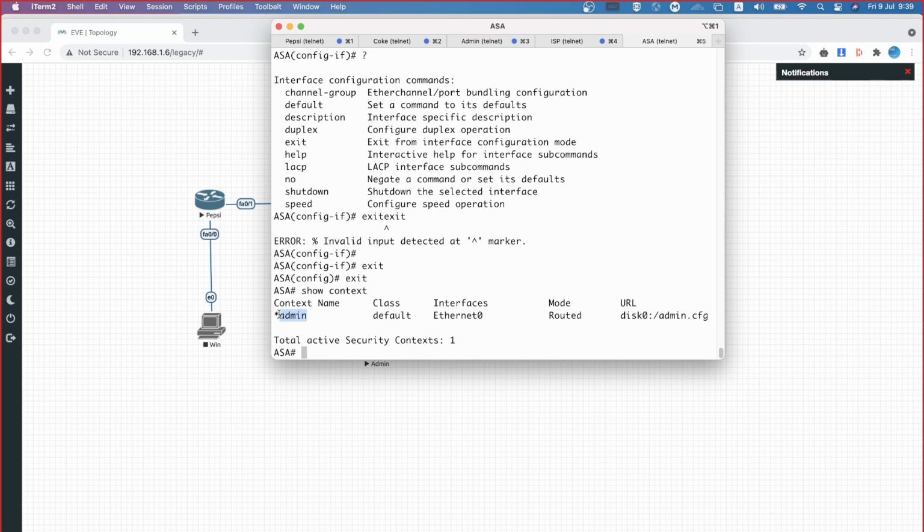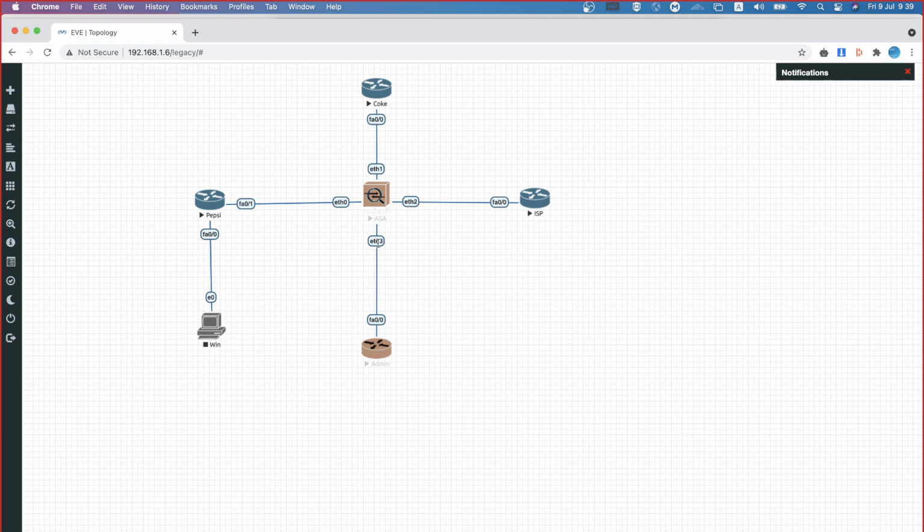Yes, you can. Okay. Now, first of all, can you see that in admin context, there is one interface associated? Ethernet 0 is associated to admin context. I just want to create the contexts first according to my requirement, but I don't need to create the context called admin because it is there by default. But the interface associated to it is Ethernet 0, while according to the topology, it is supposed to be Ethernet 3. Ethernet 0 is connected to Pepsi, Ethernet 1 is connected to Coke, Ethernet 2 is connected to ISP, and Ethernet 3 is connected to admin context. Now let's see how we are going to do those things.